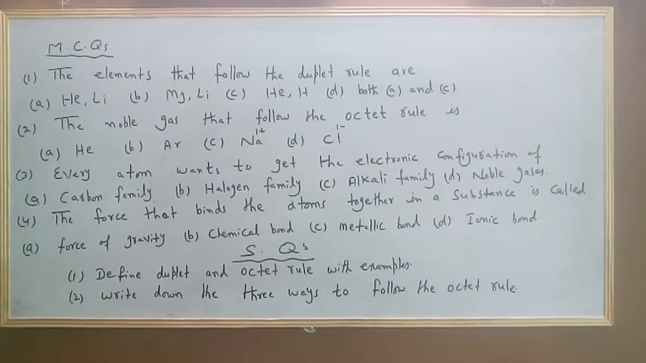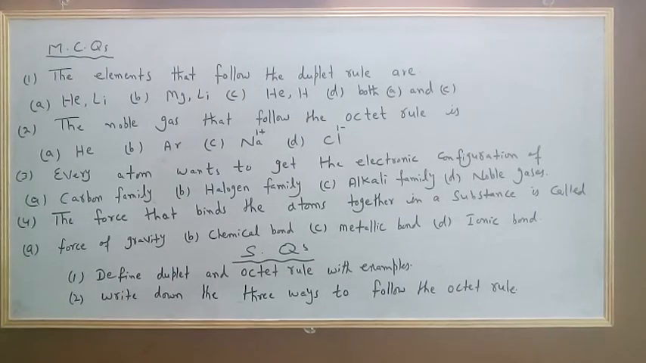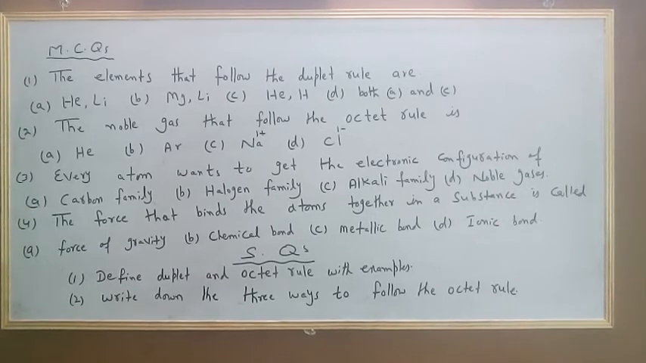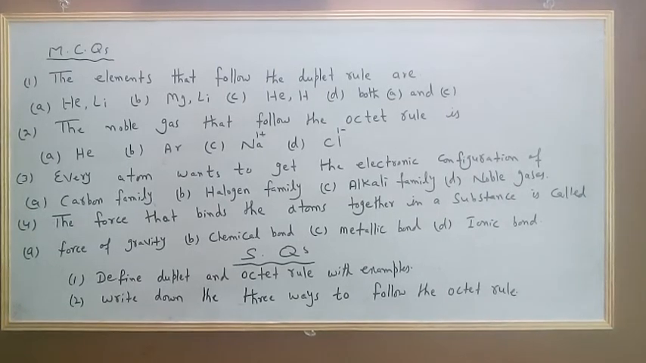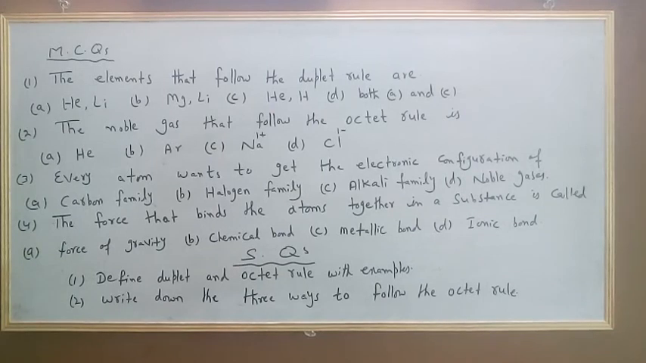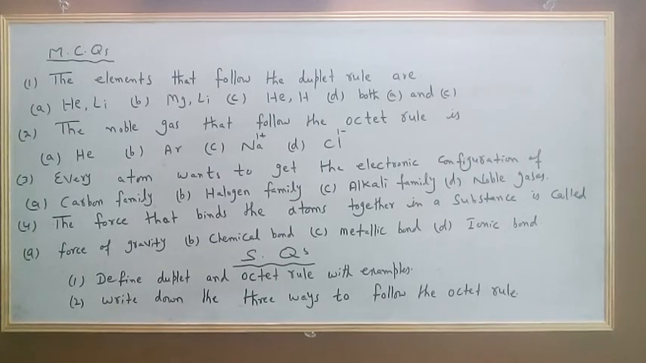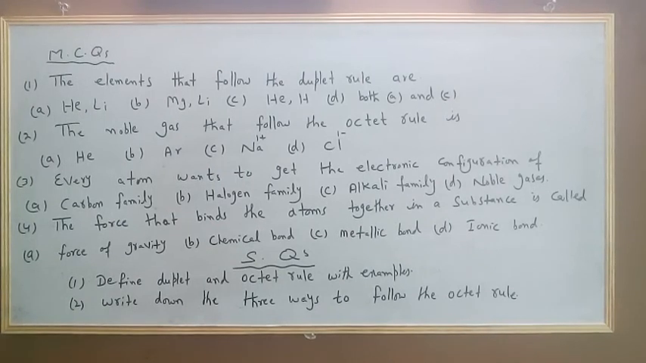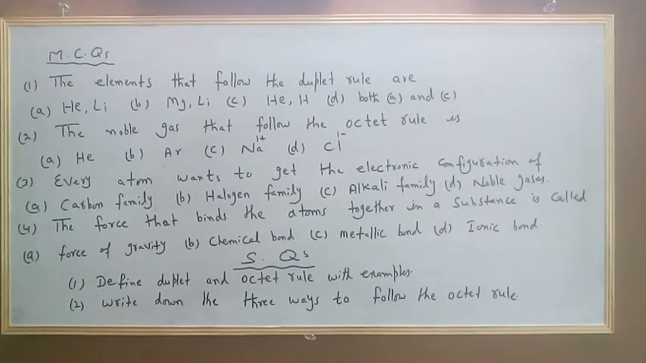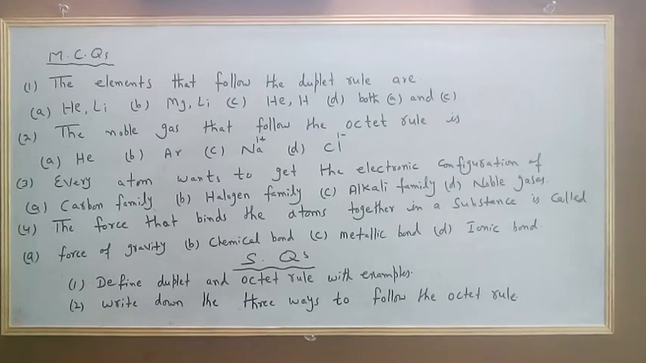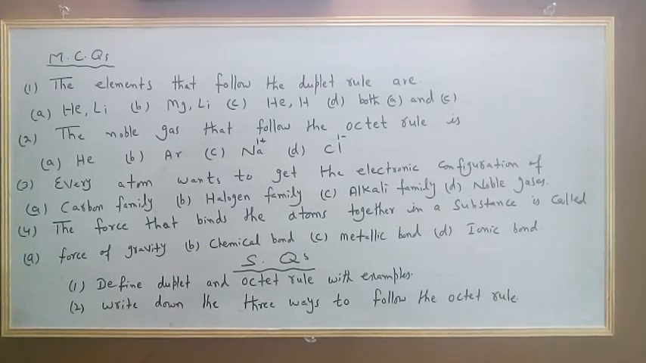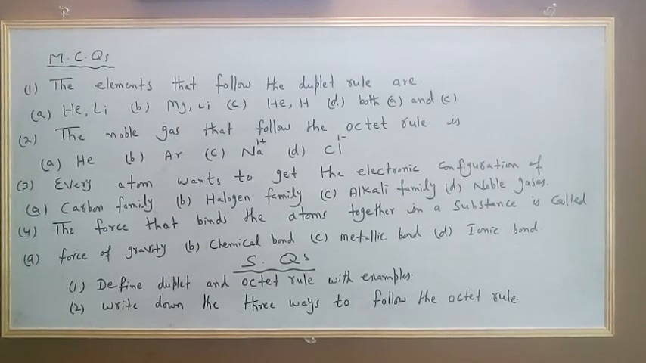So these are the 4 MCQs and 2 short questions. Number 1, define duplet and octet rule with examples. In this question you have to give the examples. You can take help from your book and you can make your notes. Second question, write down the 3 ways to follow the octet rule.